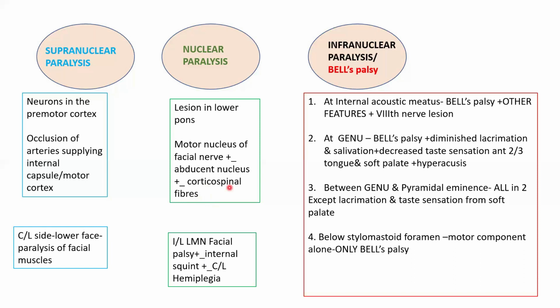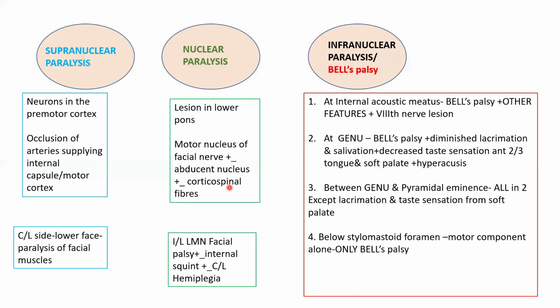Infranuclear paralysis, also called Bell's palsy. Here the injury is to the facial nerve. If the facial nerve is injured at the internal acoustic meatus, the meatal segment, we know that it is accompanied by the eighth nerve. So apart from Bell's palsy and other features, we'll have features related to eighth nerve lesion: hearing loss, tinnitus, postural disturbances, and all that.